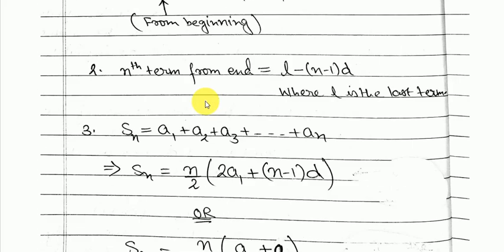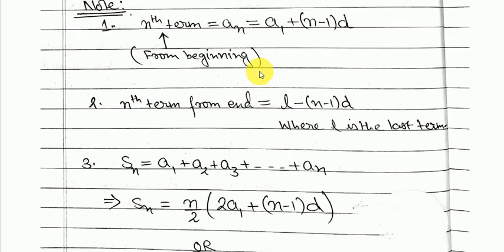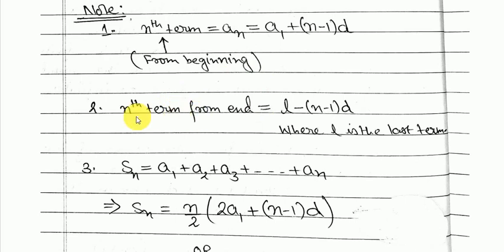Nth term from the end. Suppose you know that the sequence is finite, okay, finite terms are there in the sequence. So let's say 20 terms are there, and you want the fifth term from the end. So you have to follow this formula: L minus (n minus 1) into d, where L is the last term of that sequence. That means L is nothing but the 20th term if you're considering that example.